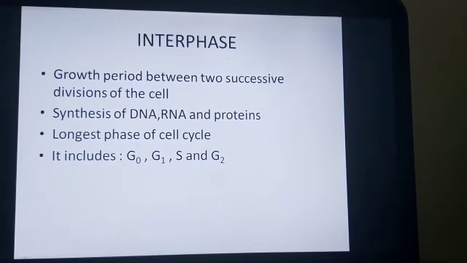Now let us start with the interphase. As you have seen in the previous diagram, interphase is the longest phase. An interphase contains G0, G1, S and G2 phases. So here this is technically speaking the phase between two successive divisions of the cell. And in this phase a lot of activity is going on inside the cell with respect to the synthesis of DNA, RNA, proteins. There are various cell organelles that are also synthesized. And as I told you, this is the longest phase of the cell.